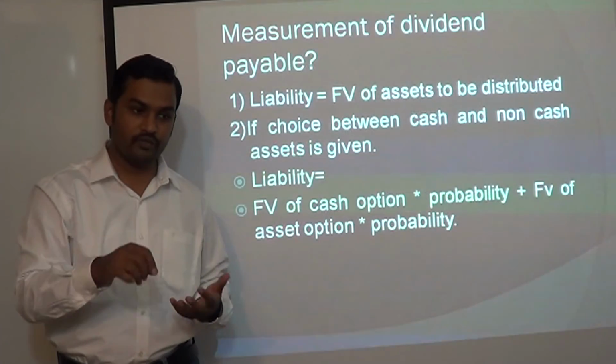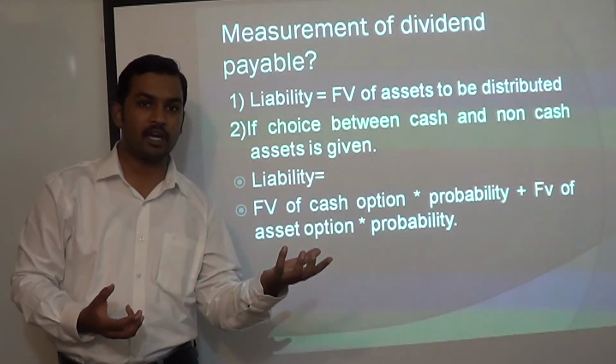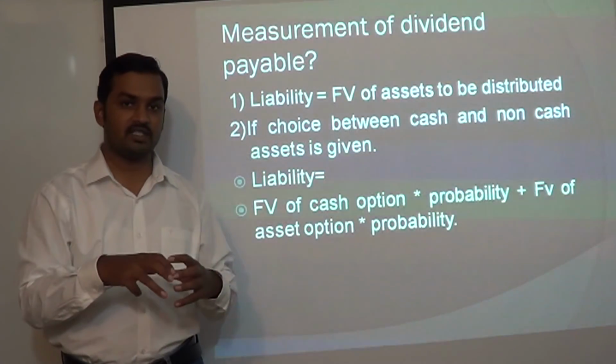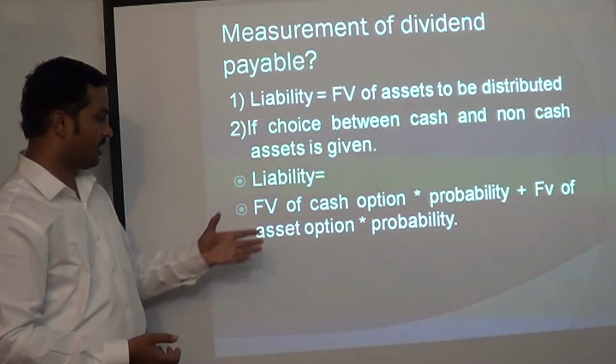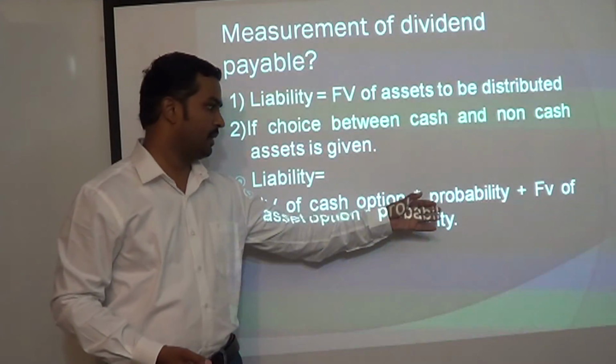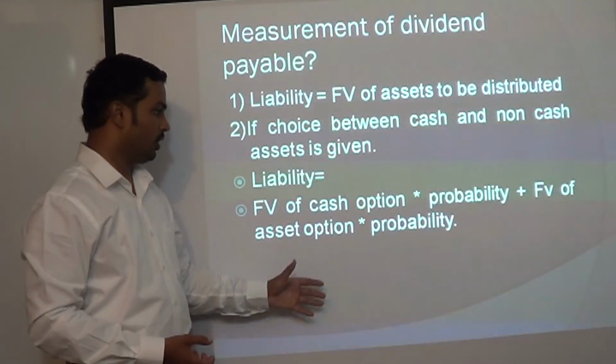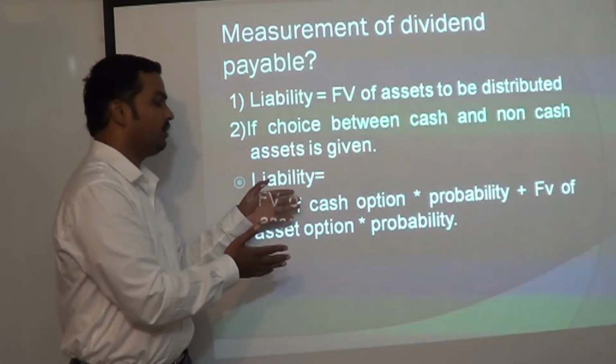But suppose you have given a choice, where the shareholder can either claim cash or claim in the form of non-cash assets. In such cases we have to use a simple formula: fair value of the cash option multiplied by probability, plus fair value of the asset option multiplied by probability. You have to take the sum of both of them and then you will arrive at the liability.